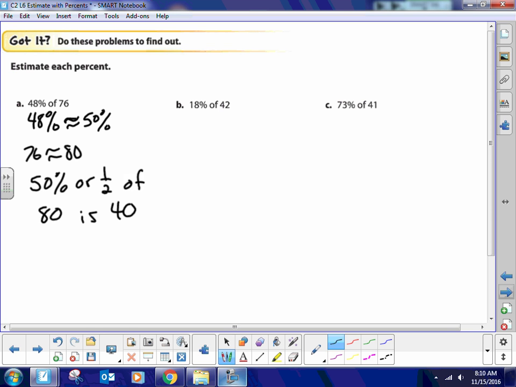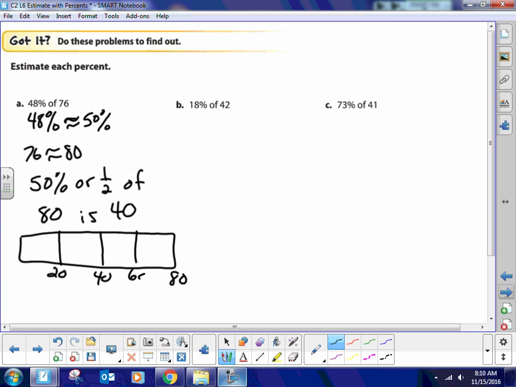If you want to draw that little bar diagram again, that's fine. That's up to you, right? Split it up into fours. 1, 2, 3, 4. 80's here. Every 20 is 25%, 50%, and then that's 75%, and that's 100%. If that bar diagram helps you, do the bar diagram. Then you should be able to shade up into 50%, and you can see that it's 40.